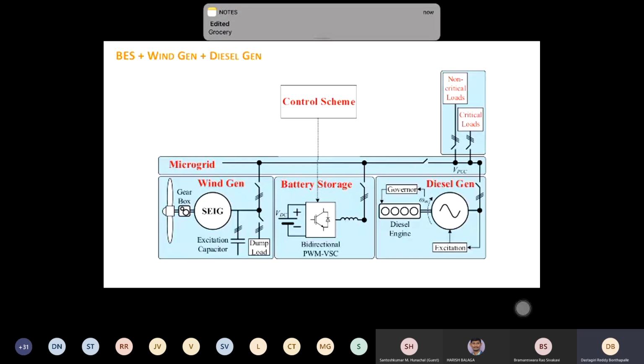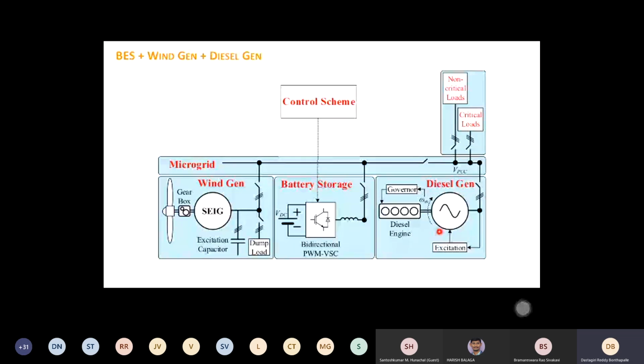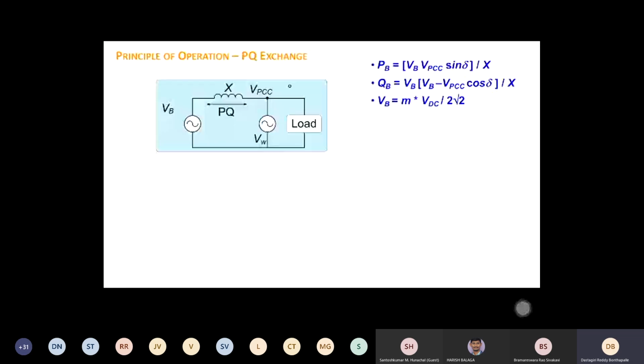Even when both wind and diesel are there, you have only one option: you have to control this converter. Now, when you want to control this converter in these different scenarios, when battery alone is there, when wind and battery are there, when battery and diesel are there, when wind and diesel are there, when these sources come in and go out, they should properly come in and join the AC grid. When they want to go out, it should definitely be smoother. So how to do all these transitions is what we are trying to discuss here.